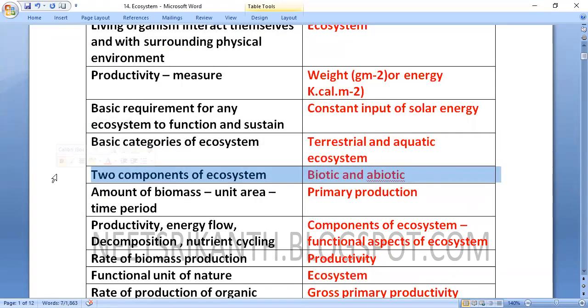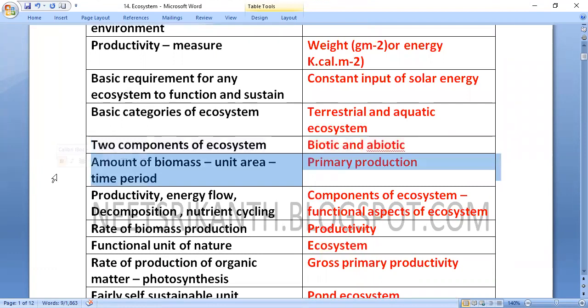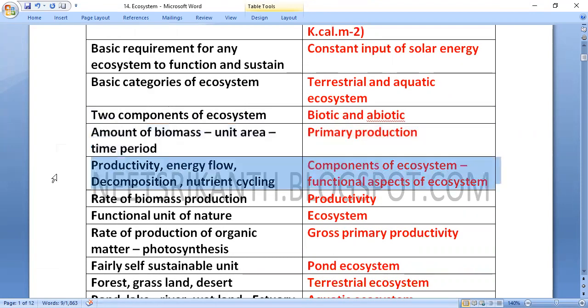The two components of ecosystem are biotic and abiotic. Amount of biomass in a unit area for a particular time period is considered as primary production.